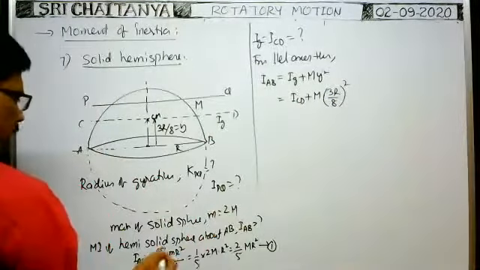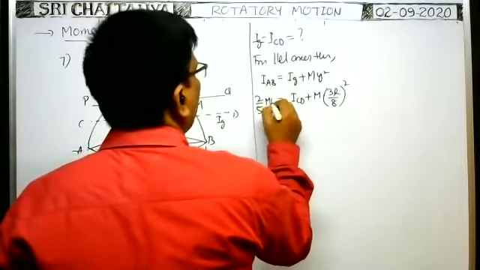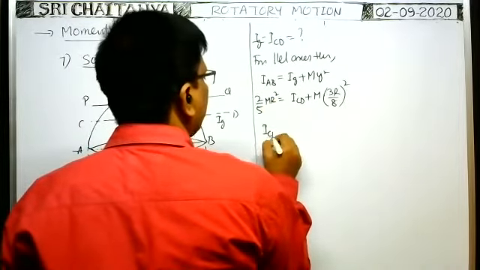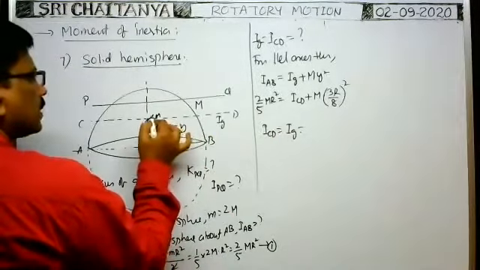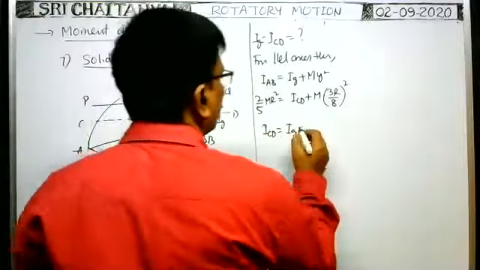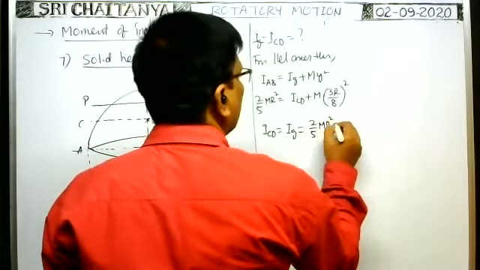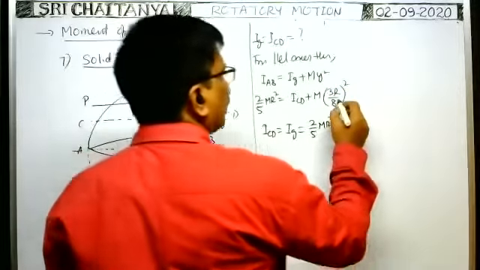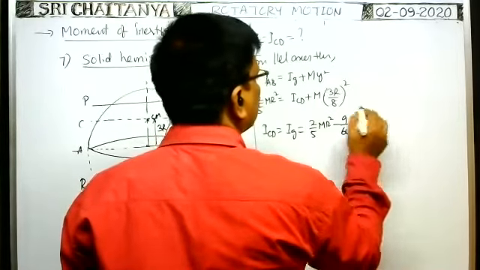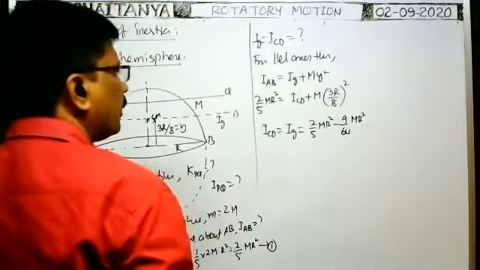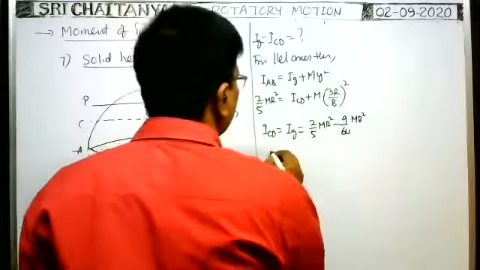IAB we already got, IAB is equal to 2 by 5 m r square. Therefore ICD is equal to IG, the moment of inertia about an axis passing through center of mass, is equal to 2 by 5 m r square, bring this to the left, minus 9 by 64 m r square, no? 9 by 64 m r square. Therefore, when you simplify them, what is the value you will get?